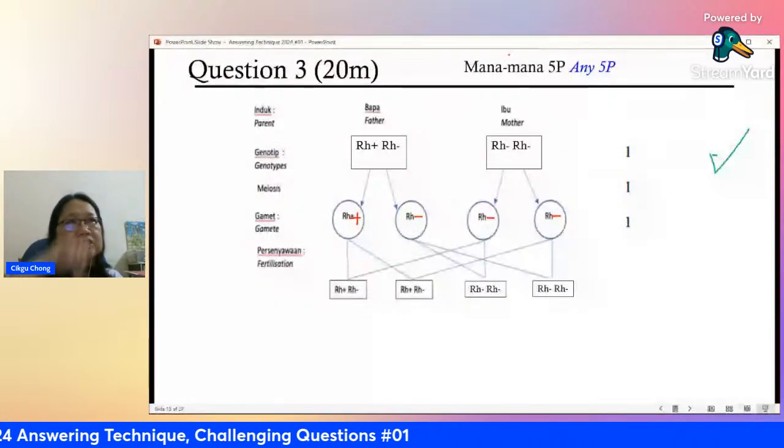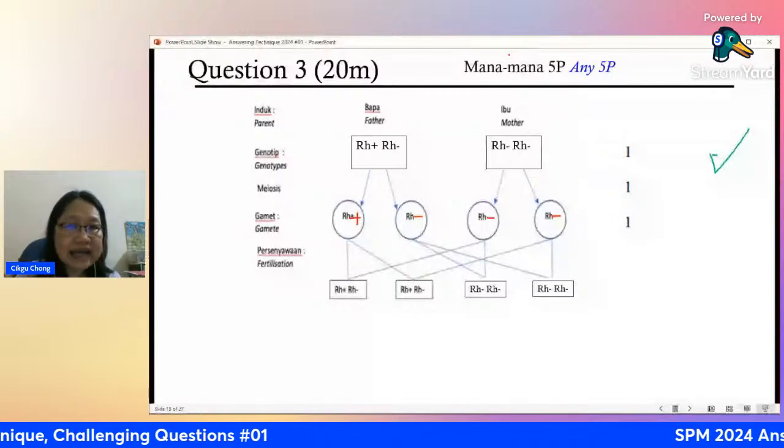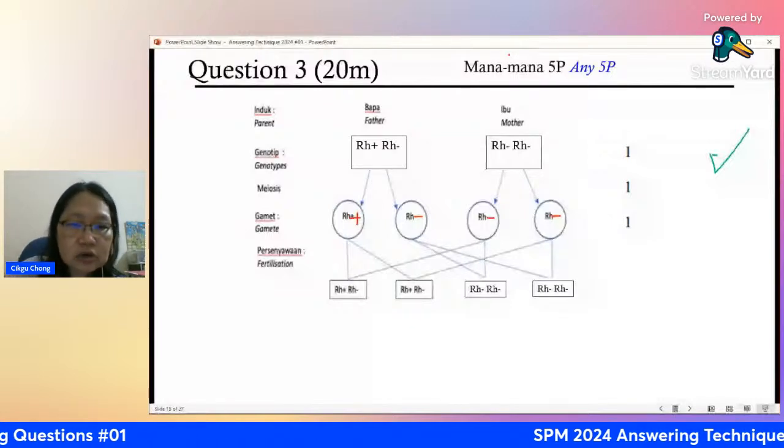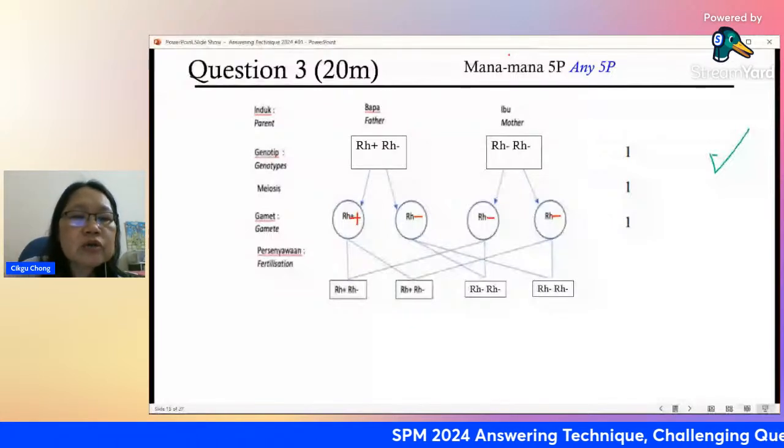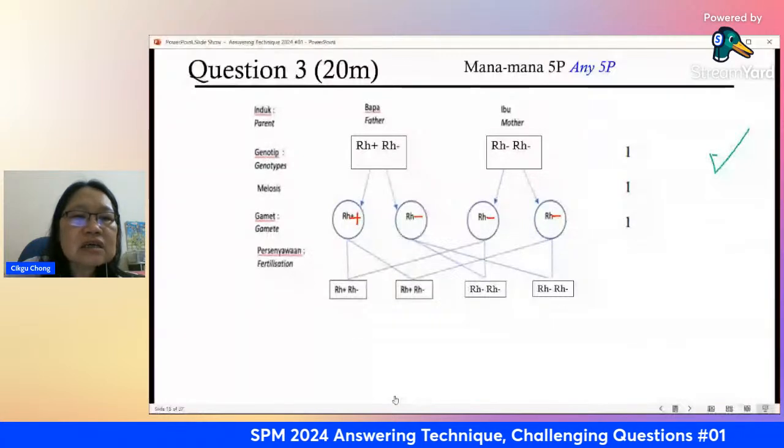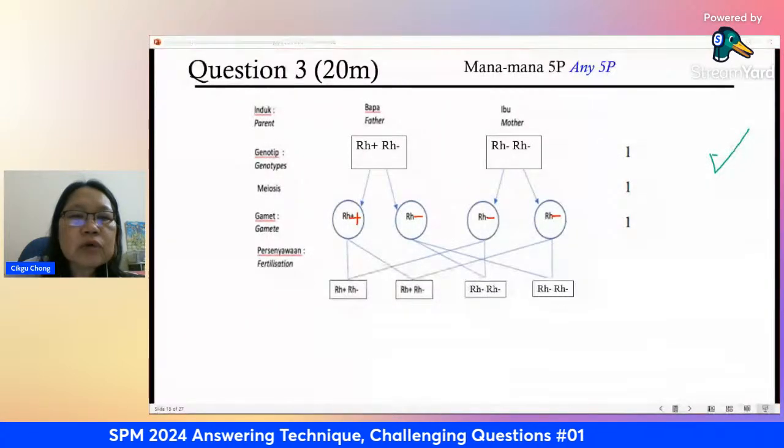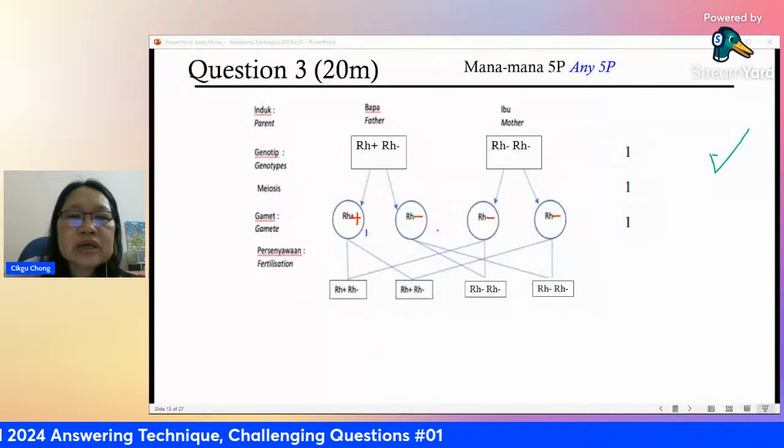I will see students sometimes simply draw the line, because they don't understand how to get this line. So the correct way is, you just remember, you just consider this as first number 1, number 2, number 3, number 4.